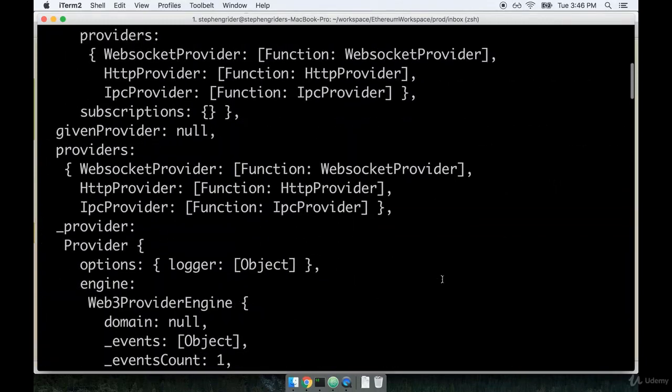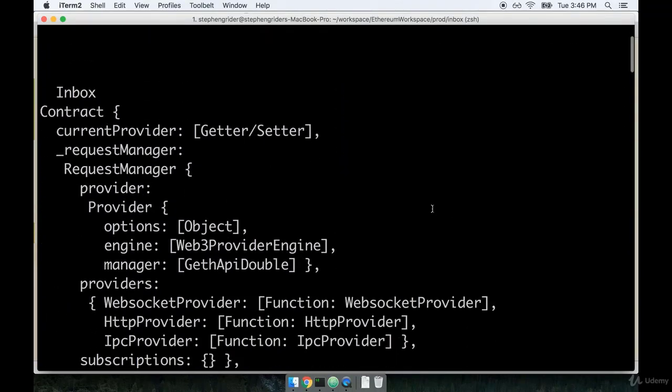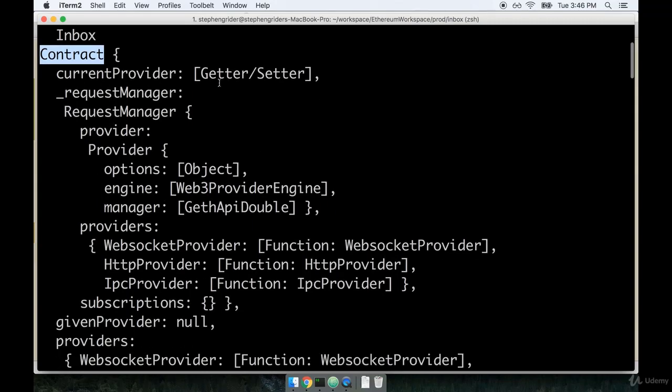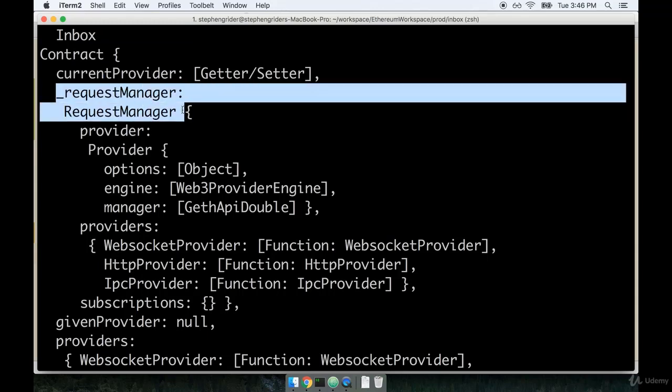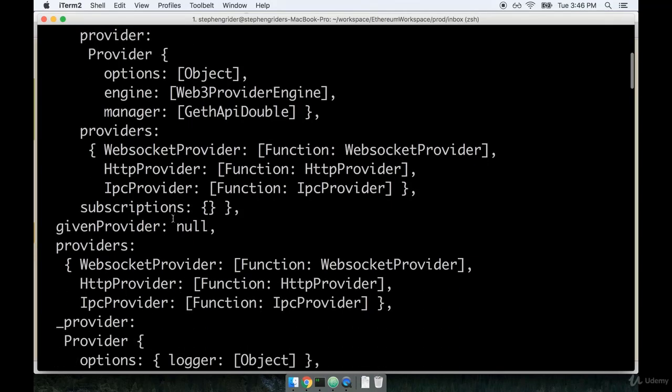So I'm going to scroll up to the top of the console log. Here it is right here. So this is an object of type contract. And this is a contract that has been constructed by the Web3 library. You're going to see a lot of different pieces of information about the provider. So remember, the provider is the communication layer with the actual blockchain. You'll see some stuff around request manager. This is tied to the provider, and it helps facilitate communication with the actual blockchain.